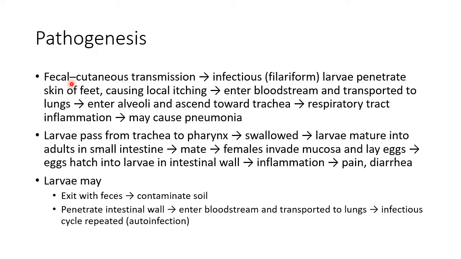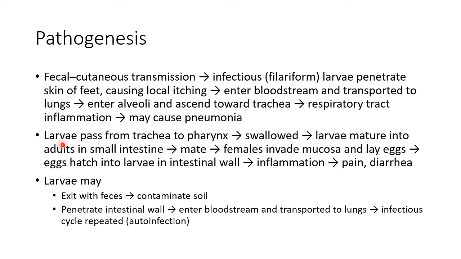It has fecocutaneous transmission, that is, the infectious filariform larvae of strongyloides penetrate skin of feet, causing local itching. These larvae enter bloodstream and are transported to lungs. They then enter alveoli and ascend towards trachea. This causes respiratory tract inflammation and may cause pneumonia.